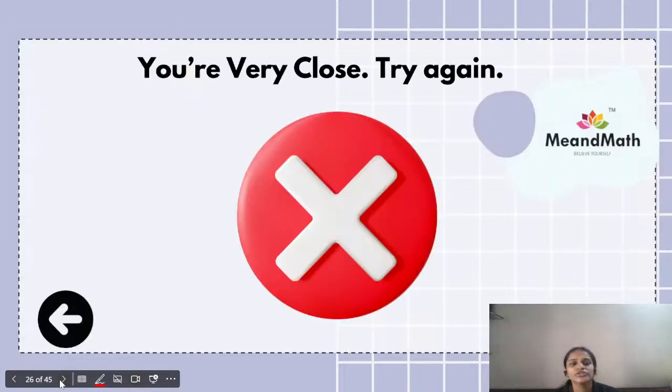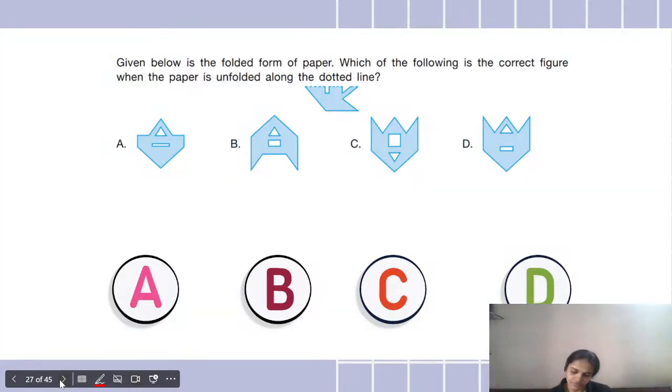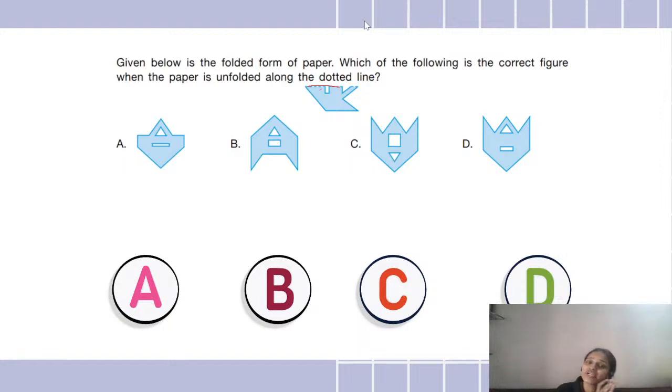Okay, now let's move on to the next question that we have. Now this is also again very easy. Given below is a folded form of paper. I have taken a paper, I have folded it, and this shape is seen when I have folded. So the fold is over here, this side. You can see the broken lines. That side is the fold. When I fold it, it looks like this, but when I open it, how will it look? That is what you have to tell me. Which of the following is the correct figure when the paper is unfolded?